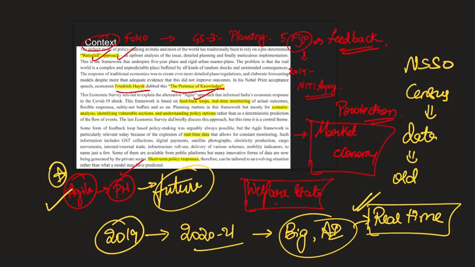What is the waterfall approach and what is the agile approach? The agile approach is taking tiny steps towards the future based on real-time data. That's all.